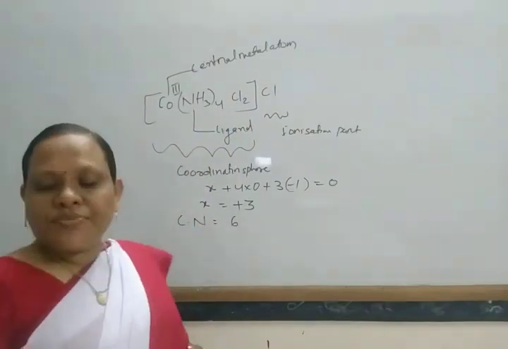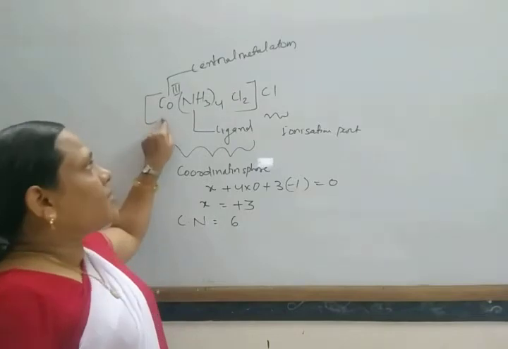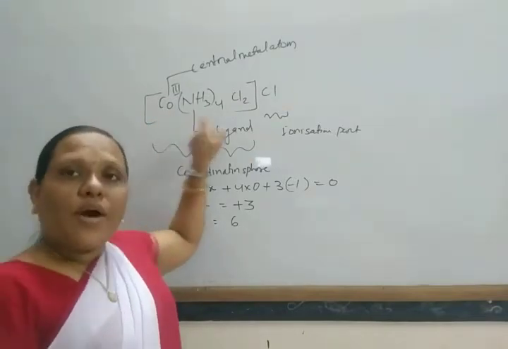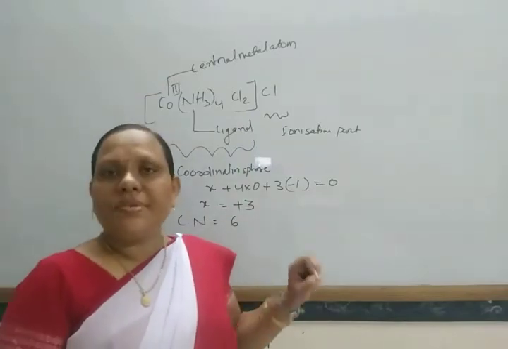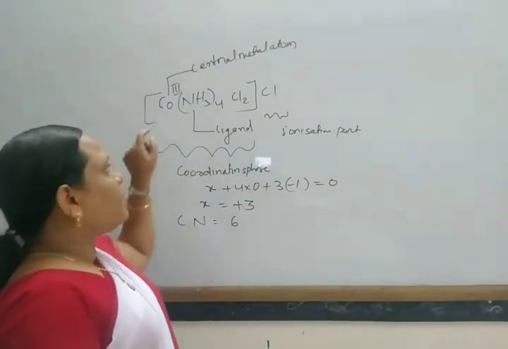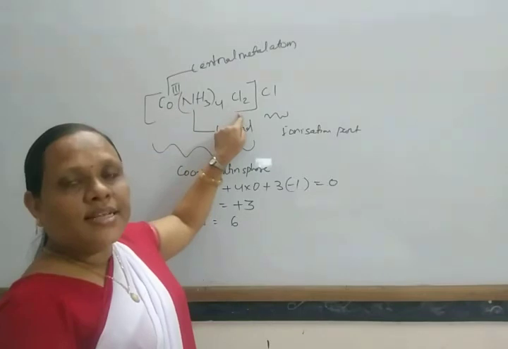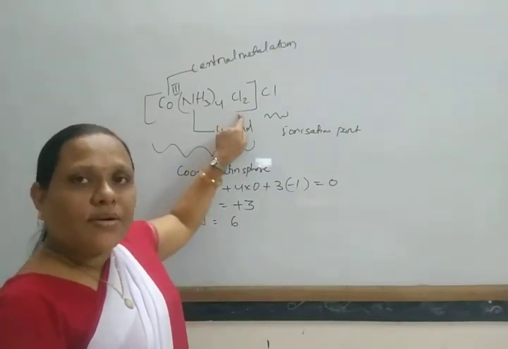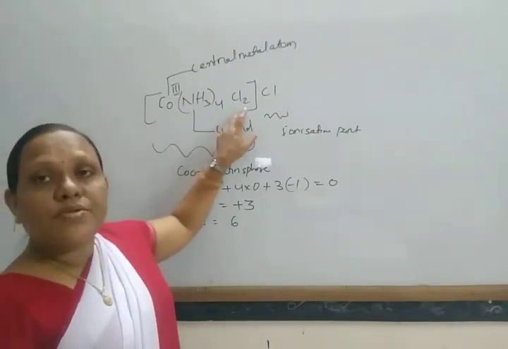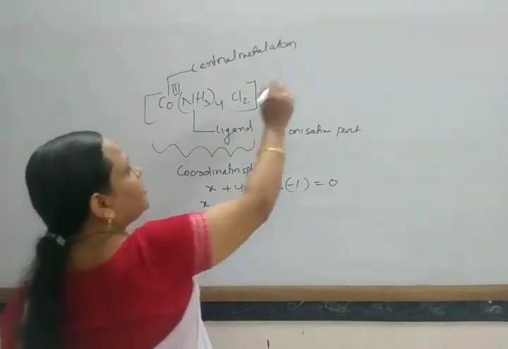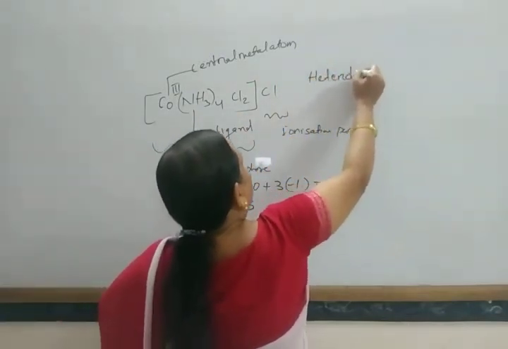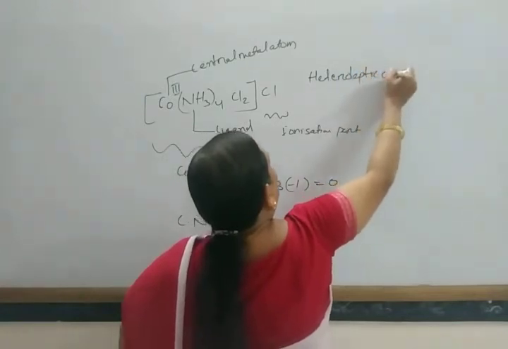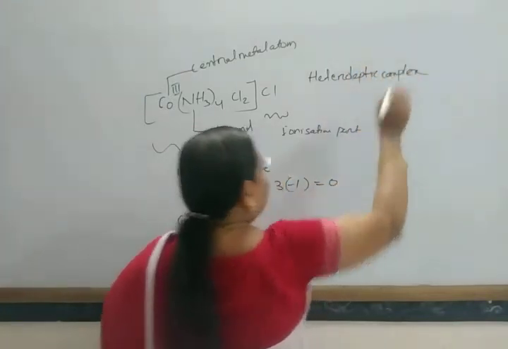And another thing, if the central atom is surrounded by only one type of ligand, that is known as a homoleptic complex, and if it is surrounded by different types of ligands, that is known as a heteroleptic complex. Heteroleptic complex and homoleptic complex. So this is one heteroleptic complex.